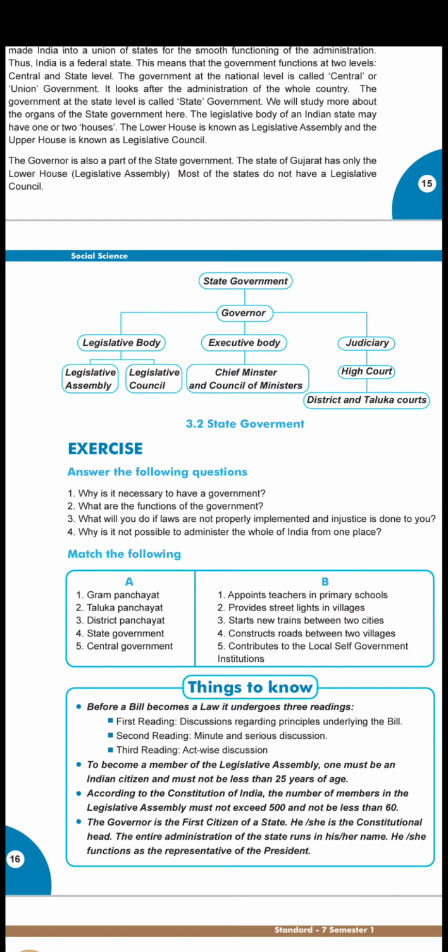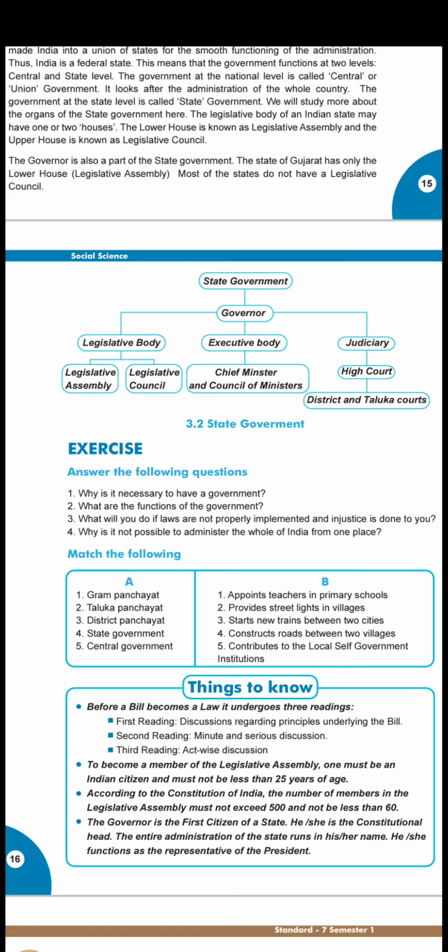Next, if you see, extra knowledge they have given. Before a bill becomes a law, it undergoes readings. If any bill is to be passed, here bill means not an electricity bill or any other bill. The bill is what the legislative assembly is going to discuss. For example, if they want to raise the price of petrol by 1 rupee, this is the bill.